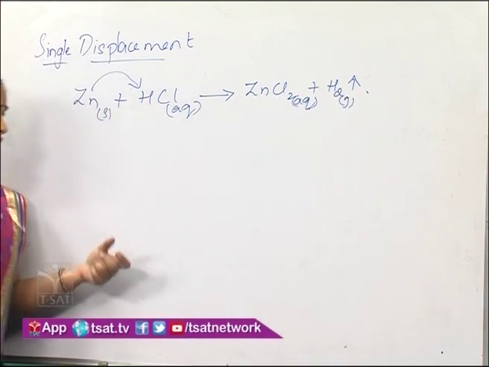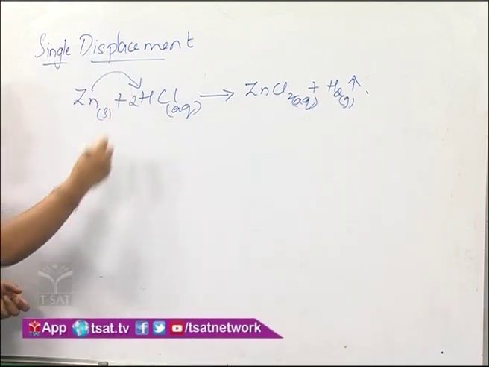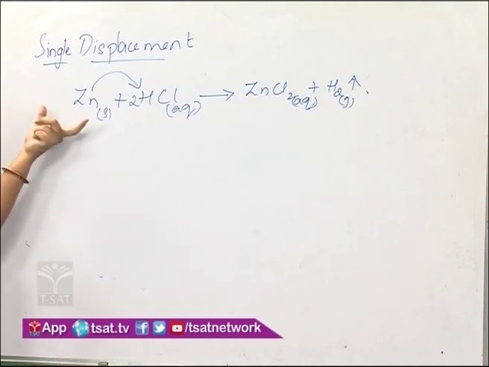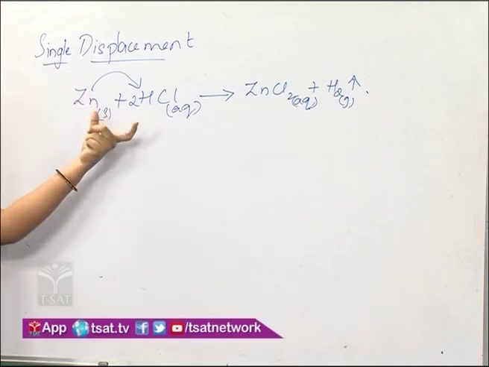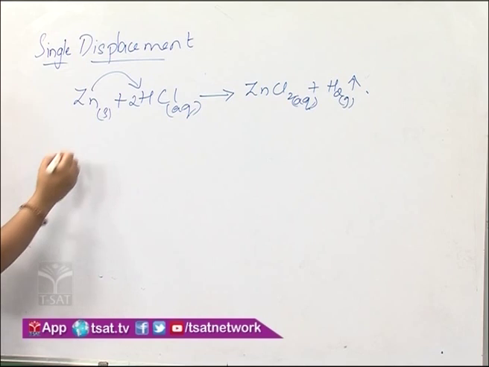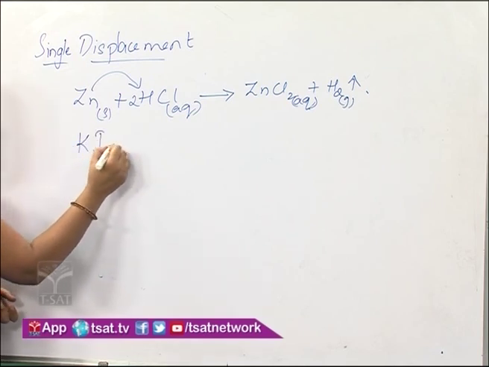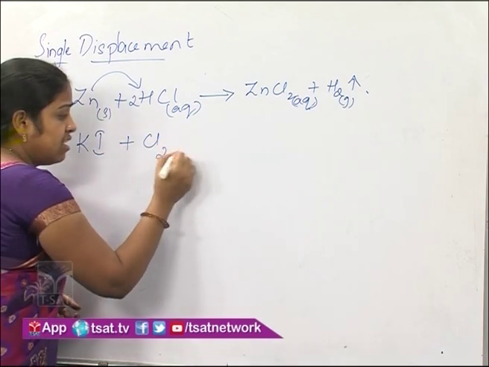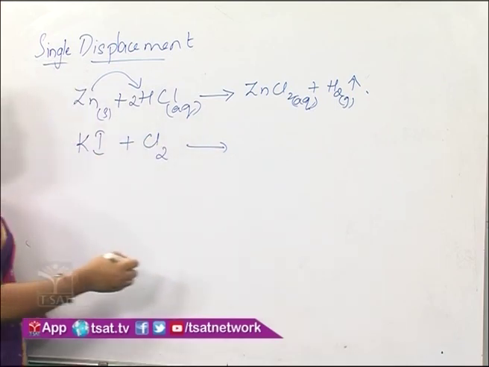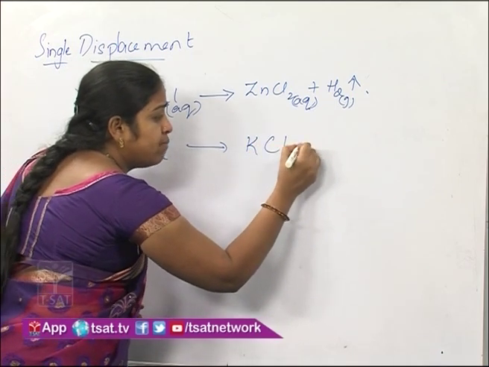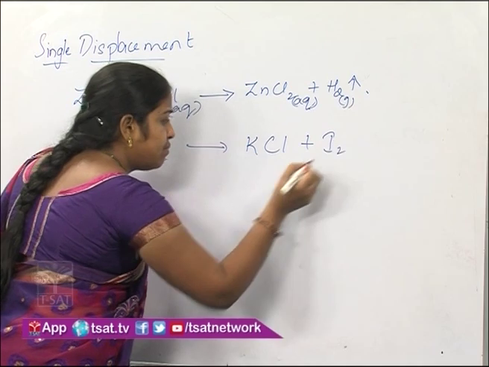Now this is also called cationic displacement. Here you observe that a cation is being replaced. One more example is potassium iodide on reaction with chlorine gas gives potassium chloride plus iodine gas.